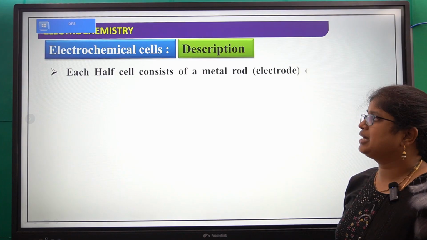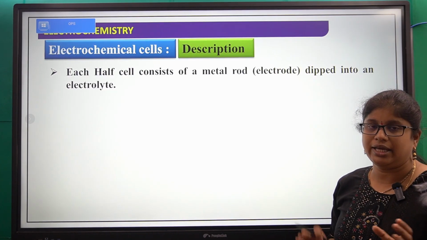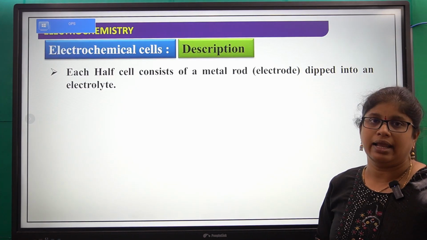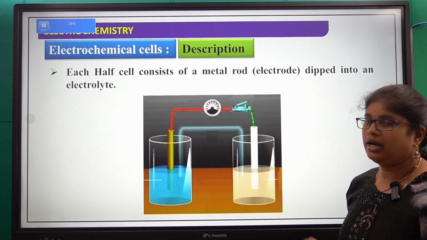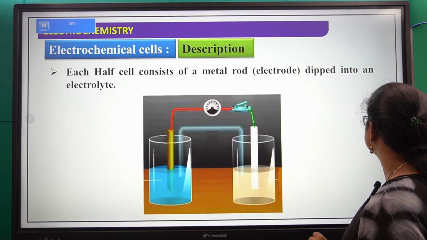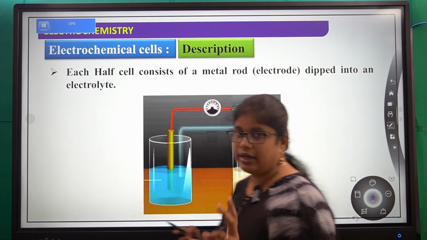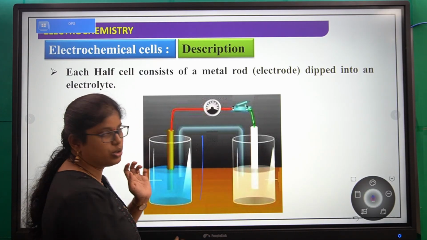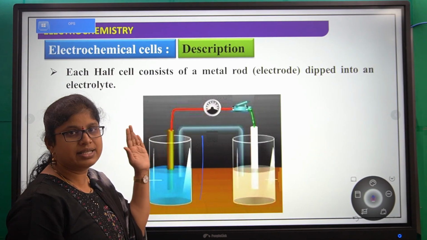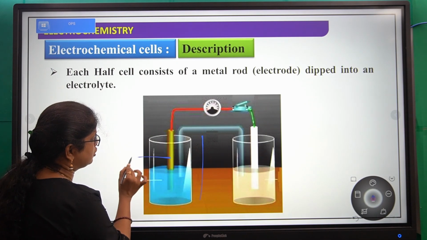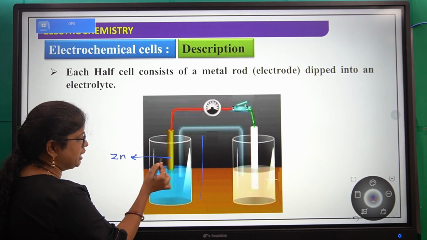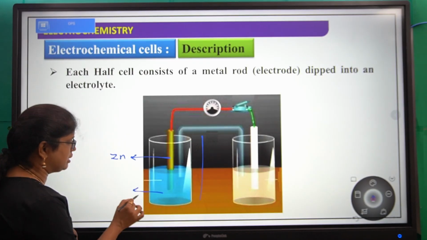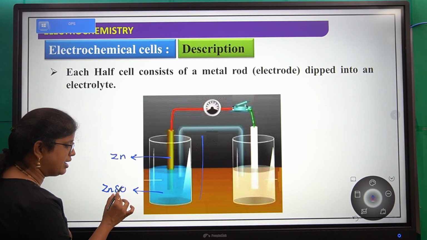Each half cell consists of a metal rod which is dipped in an electrolyte. If we look at this Daniell cell, there are two half cells, right? So this is one portion and this is one portion. In the left hand side portion is the zinc electrode, dipped in an electrolyte, for example zinc sulfate or zinc nitrate.